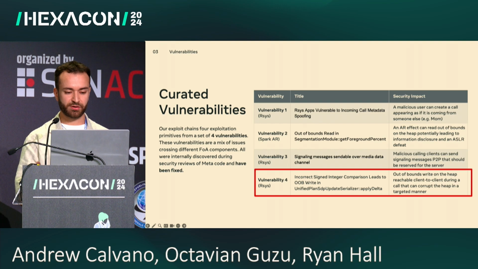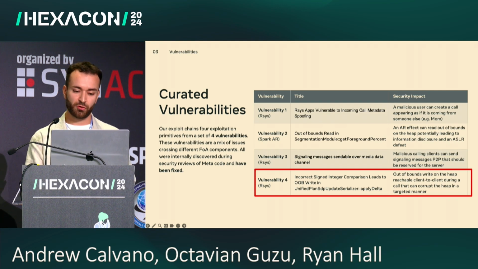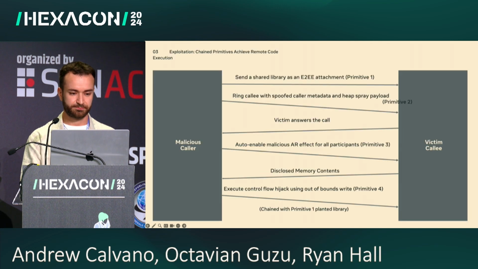And lastly, an incorrect signed integer comparison leads to an out-of-bounds write in one of the C++ methods used in RSys on the signaling stack. We use this to override some objects on the heap in order to gain code execution.